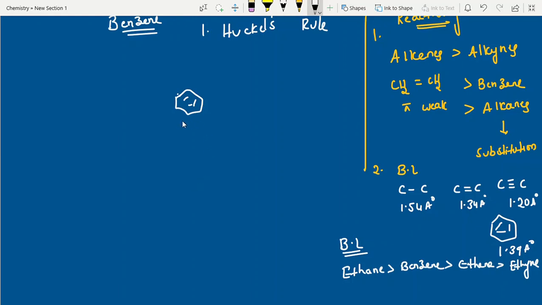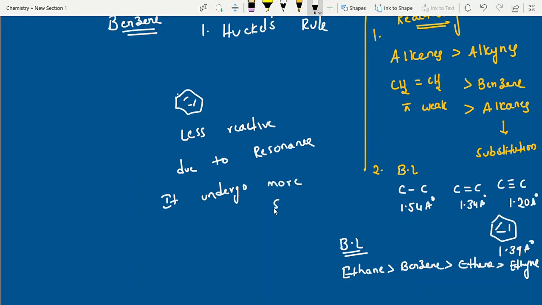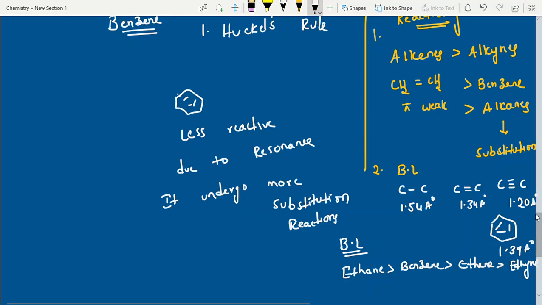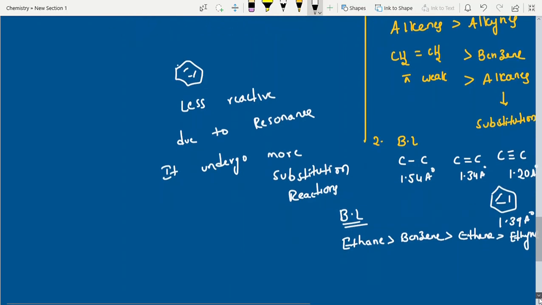Now next, benzene is less reactive due to resonance. It undergoes more substitution reactions. Clear? I have already uploaded a video on benzene reactions and electrophilic substitution reactions. Go through that video.